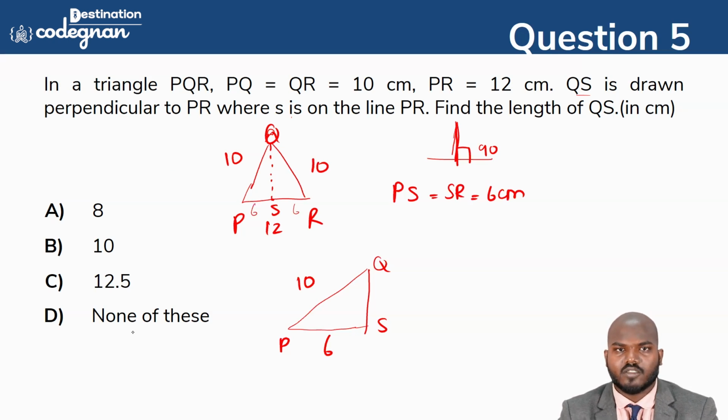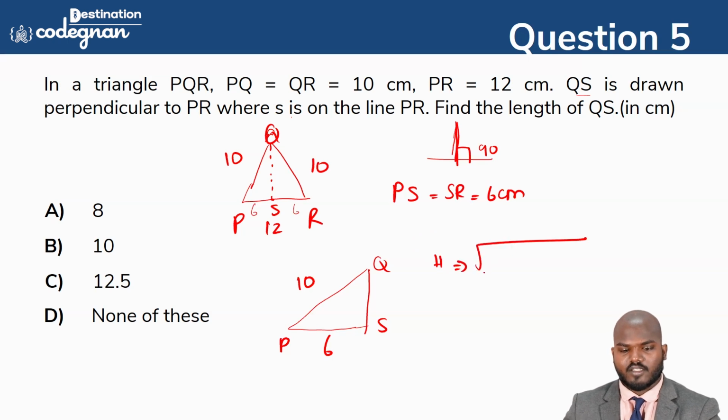We can call this place the hypotenuse. Okay, so you see this one, that is the hypotenuse, and the other two sides, we can call it as QS. I'm calling it QS square plus 6 square. You just want to take this side, so it will become 10 square. 10 square is equal to 100, and QS square plus 36.